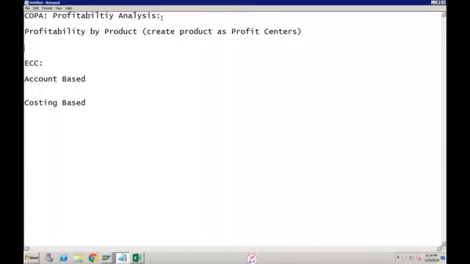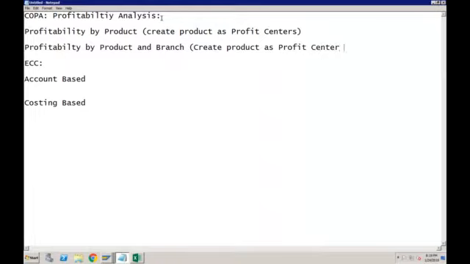Now if my customer is saying I want the profitability by product and branch, so two dimensions, we can tell the system, in that case, create product as profit center and branch as business area.